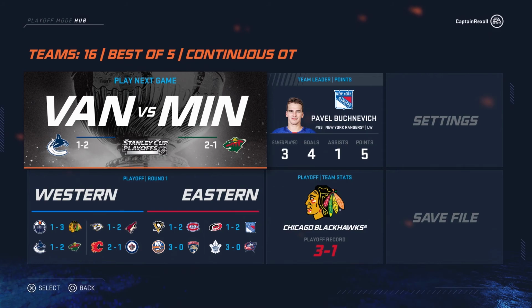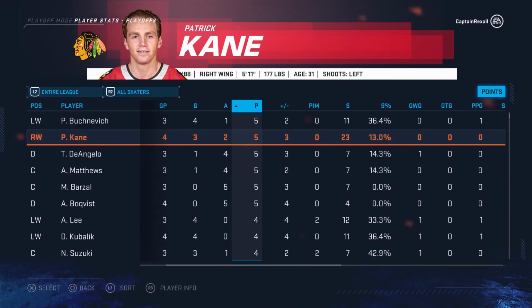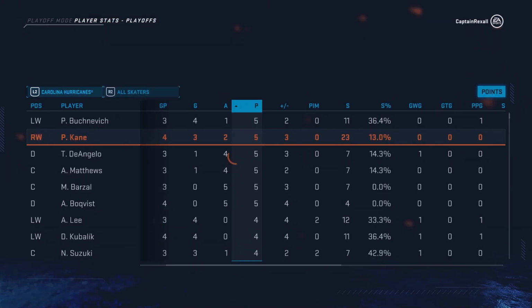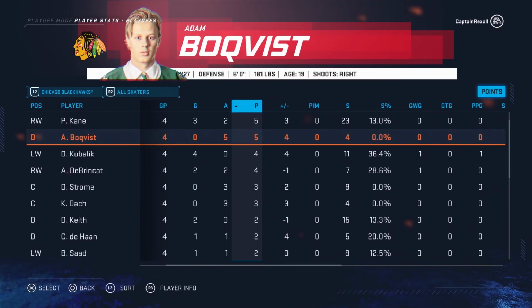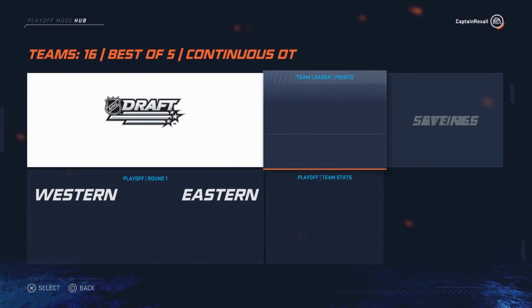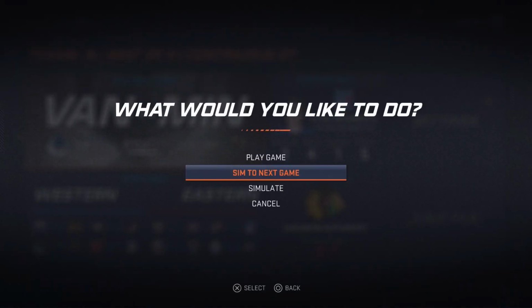Now, do I think that will actually happen? I don't know. It really depends on how good the Blackhawks really play, and you really have to have Kane firing at all cylinders, which is what they had. They had Patrick Kane really performing to the best of his ability. Like, he was putting up points, and Kubalik just, I mean, they gotta have a lot going for them to beat the Edmonton Oilers, but they were able to beat the Edmonton Oilers here in the simulation, and they might even be right heading into the qualifying rounds.